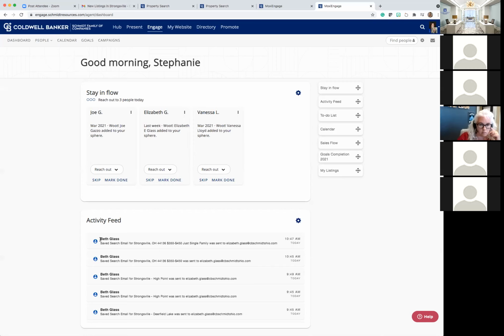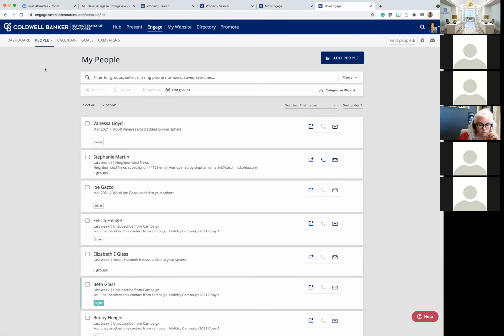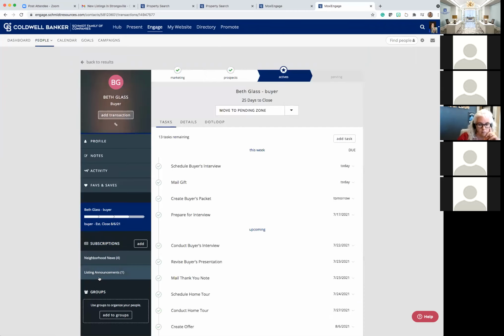So you get a glimpse of it on the home screen before you even get into your profile. But we're going to go to My People and go directly into the client file itself, where we got to see all that cool activity and interaction happen by clicking on the client's name itself. From there, we utilize the Activity and Favs and Saves tab.